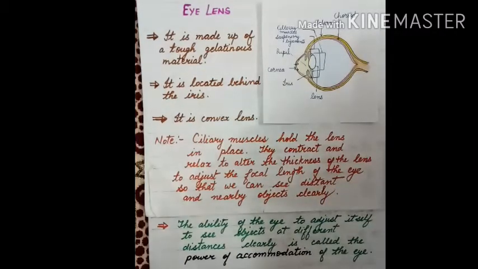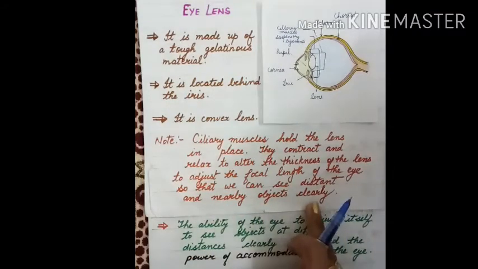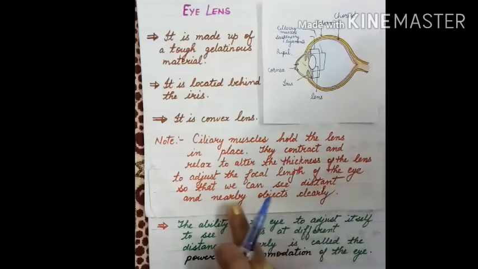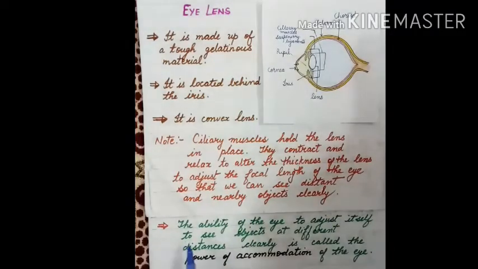So, what is the function of the ciliary muscles and suspensory ligaments? They both adjust the focal length of the lens so that we can see distant and nearby objects clearly. Now one more important fact: the ability of the eye to adjust itself to see objects at different distances clearly is called the power of accommodation of the eye.